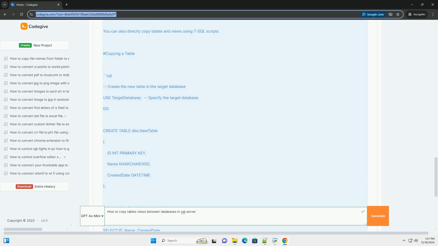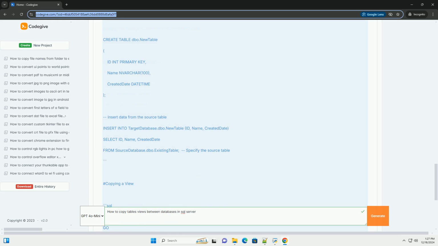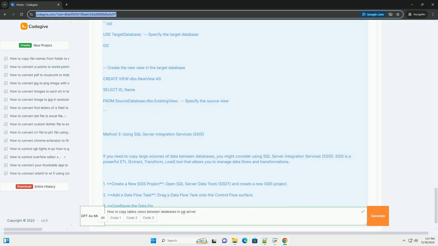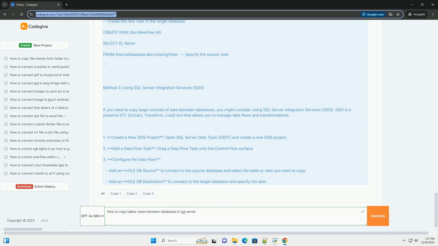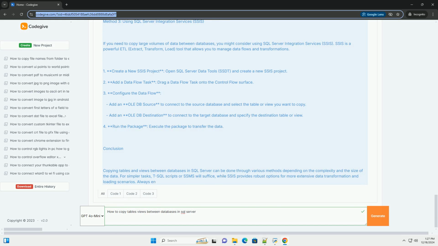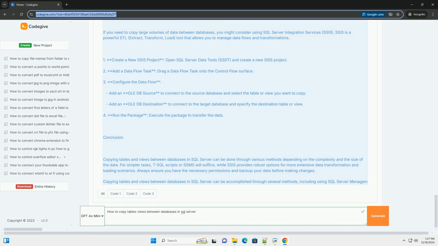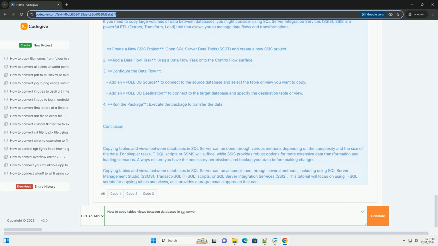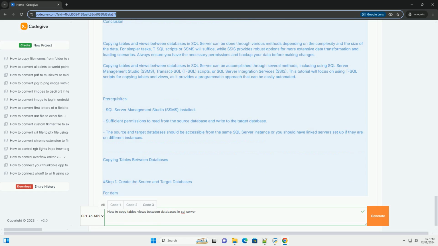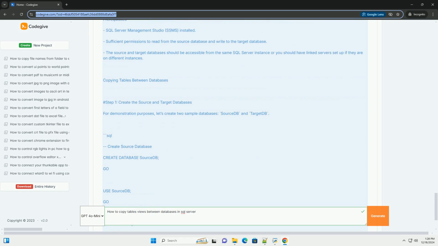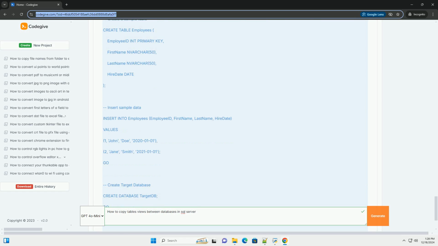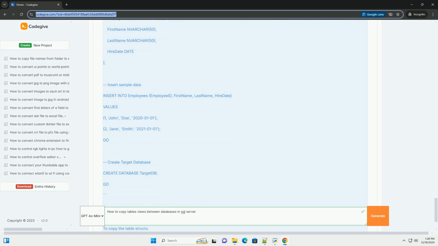Copying a table. 1. Open SSMS, connect to your SQL Server instance. 2. Locate the source database, find the database that contains the table you want to copy. 3. Right-click the table you want to copy, and choose Script Table as Create to New Query Editor window. 4. Modify the script, change the database name in the use statement or directly in the Create Table statement if you want to create it in a different database. 5. Execute the script, run the modified script in the target database to create the table.